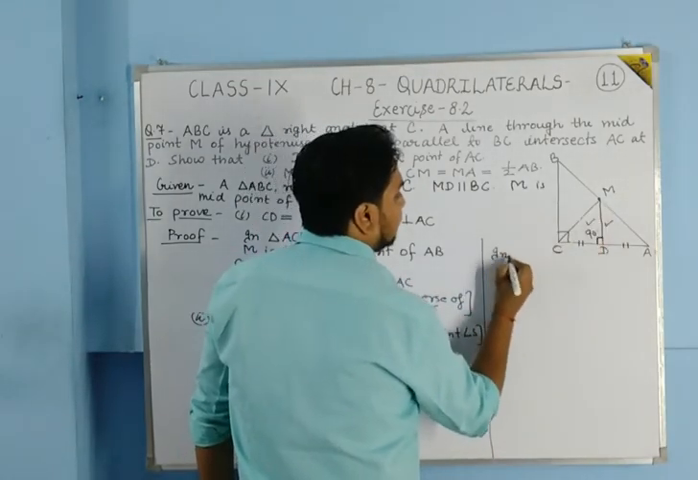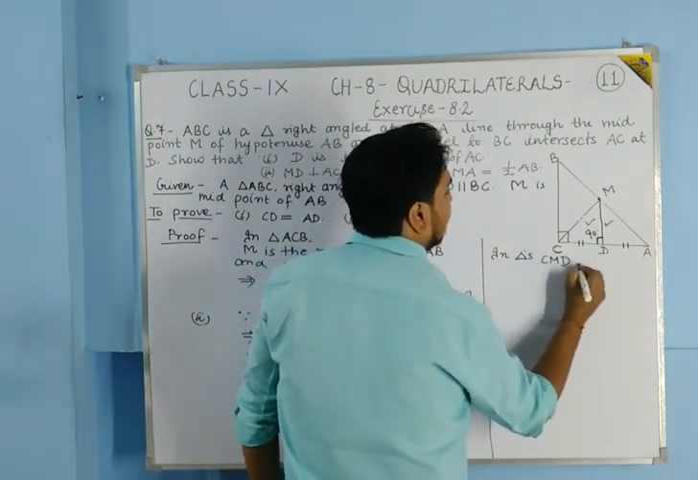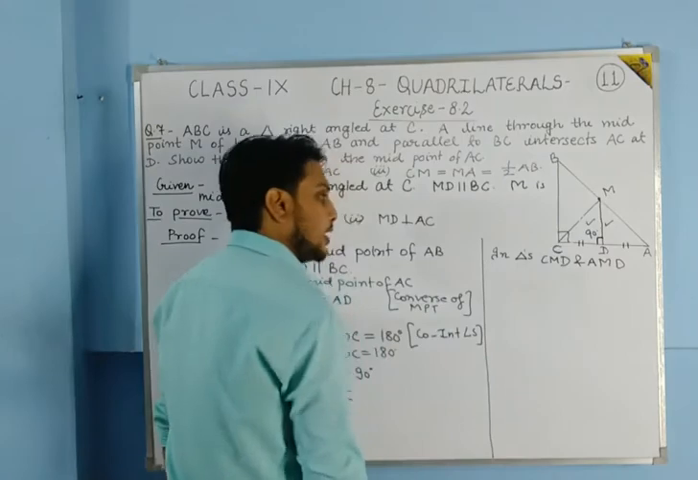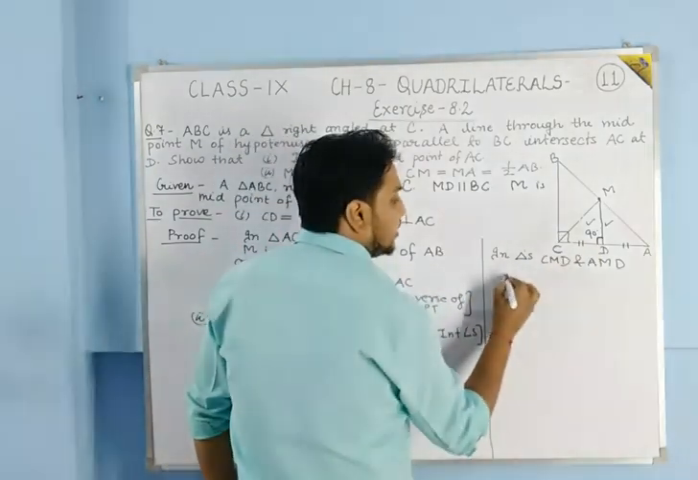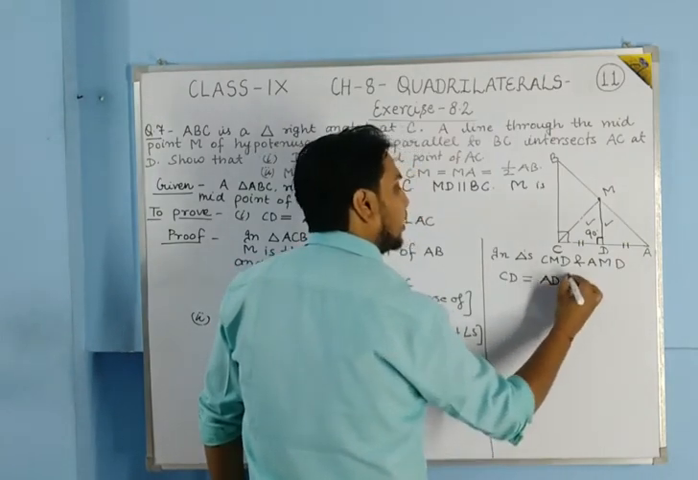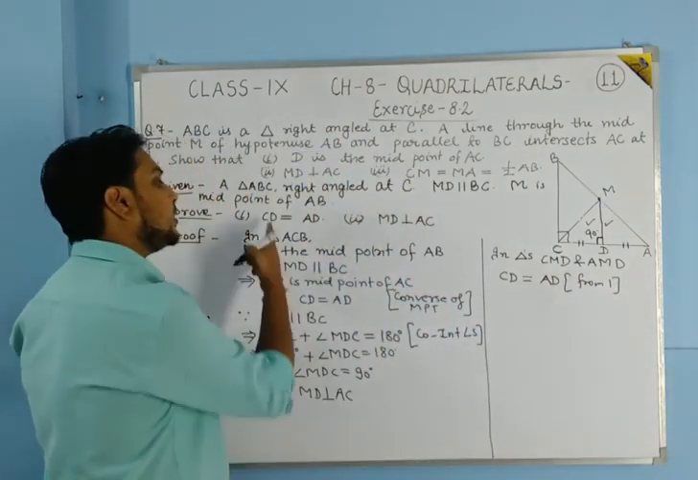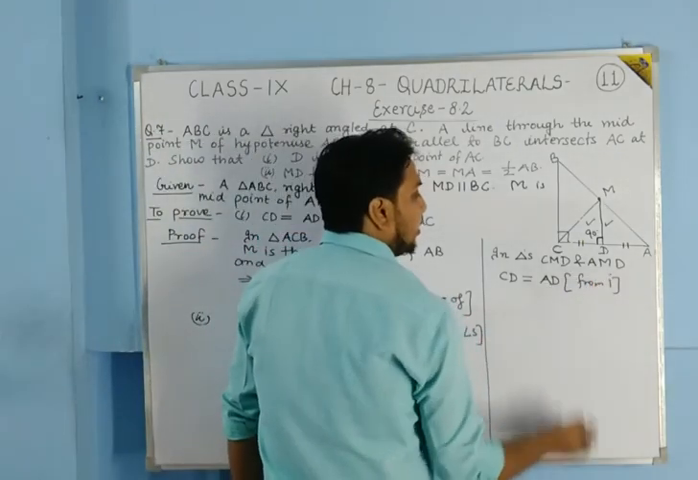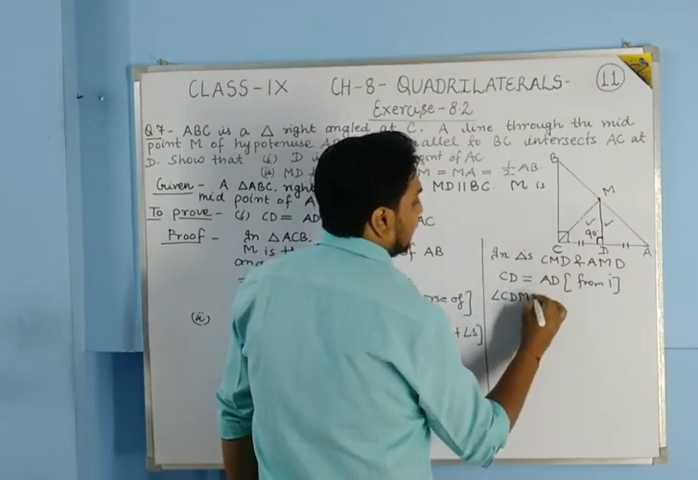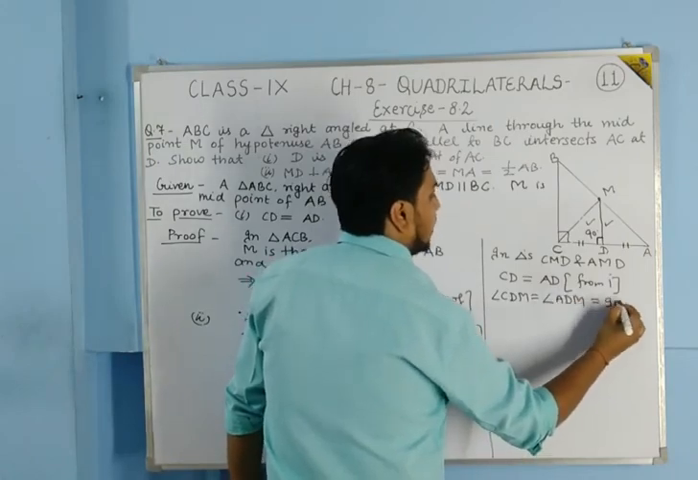So let us see in triangles CMD and AMD. In these two triangles, the first one we will write that CD is equal to AD. This we have proved from the first part, where we proved that CD is equal to AD, so we can write it. After that, angle CDM is equal to angle ADM. Both are equal to 90 degree.